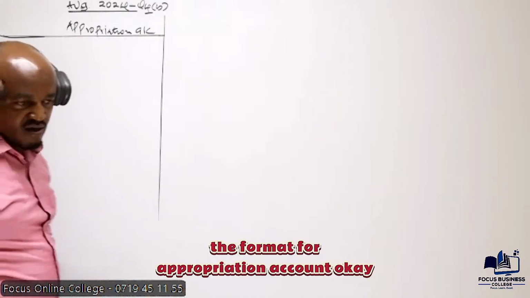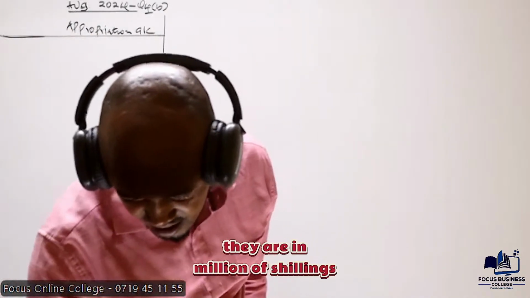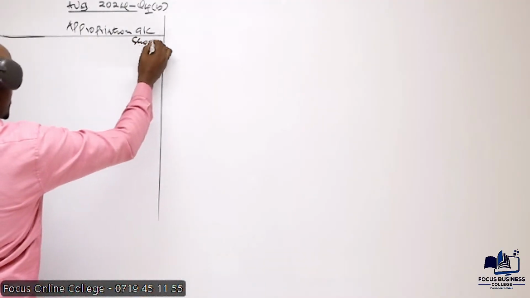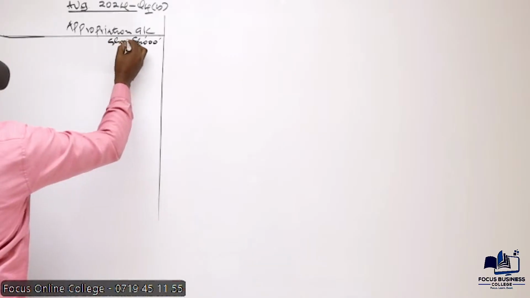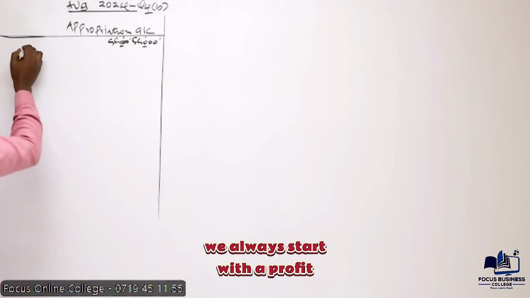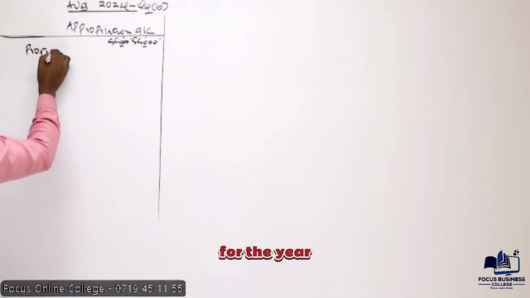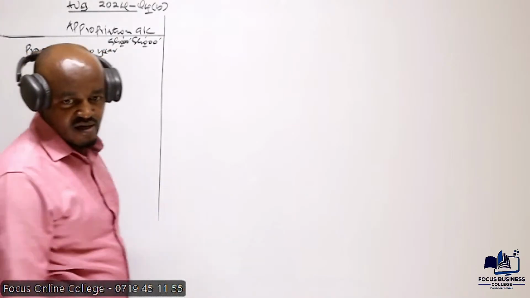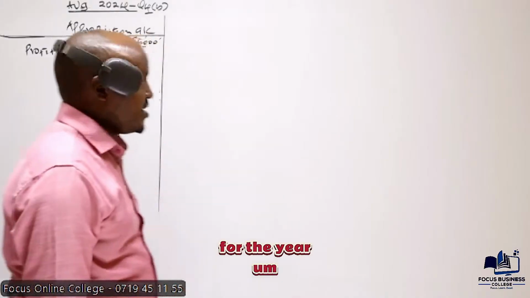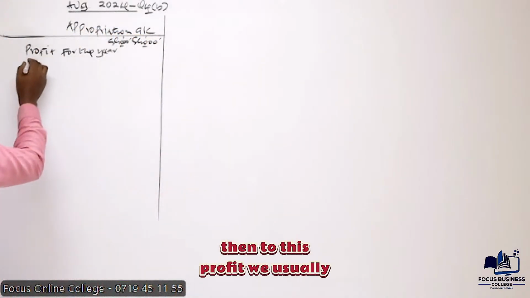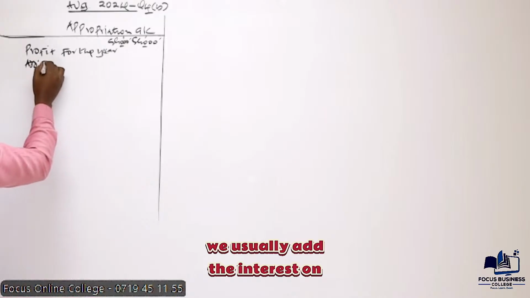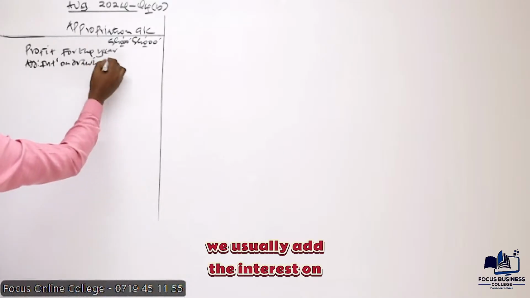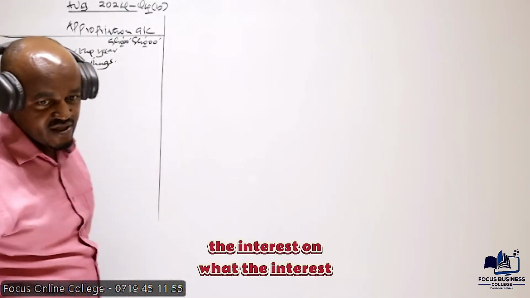Okay, so the figures which are given here are in millions of shillings. So basically here, we should have two columns like that. In preparing this particular account, we always start with the profit for the year. I hope you can see that far ahead. And then to this profit, we usually add the interest on drawings.